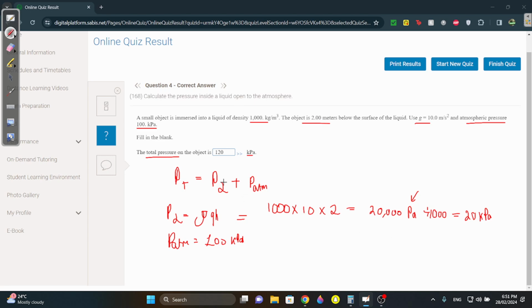Okay, so now can we find the total pressure? We do the pressure of the liquid, which is 20 kilopascals, plus 100 kilopascals, because that's the atmospheric pressure, and you get 120 kilopascals.